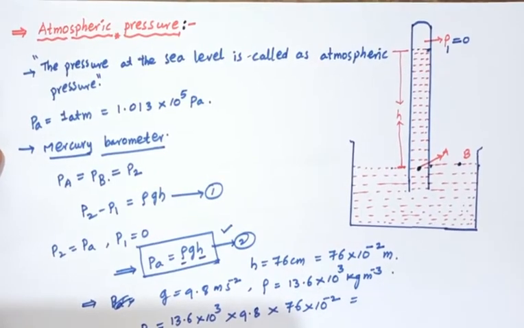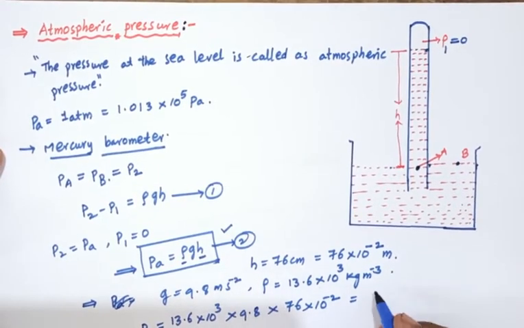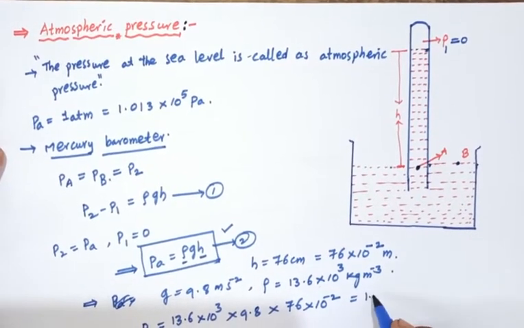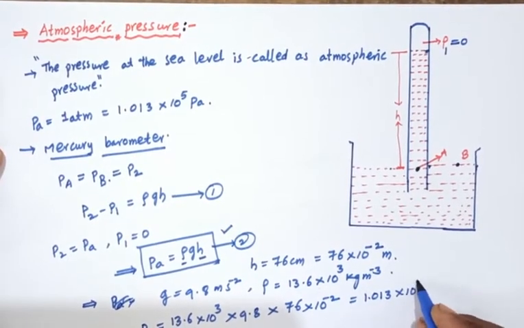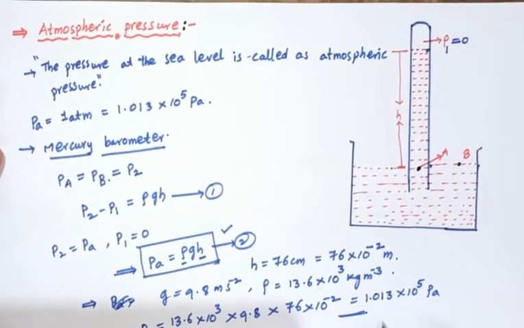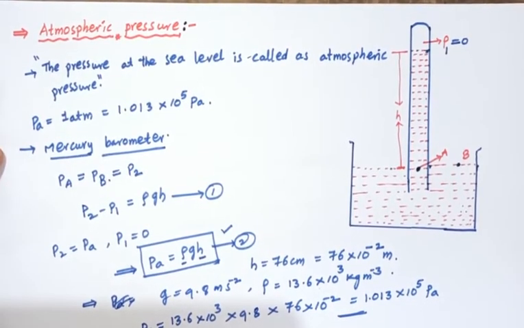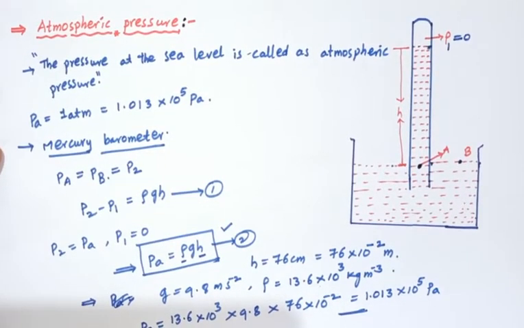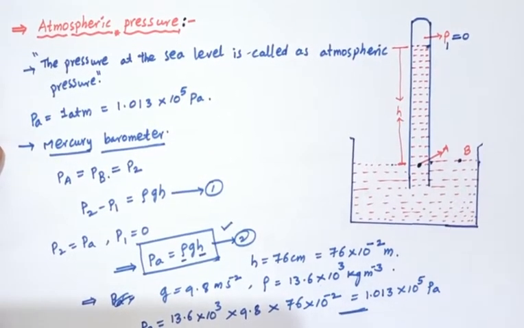So this equals 1.013 into 10 to the power of 5 pascals. Okay, this is the value of atmospheric pressure, PA equals 1.013 into 10 to the power of 5. So this experimentally proves the atmospheric pressure at sea level.